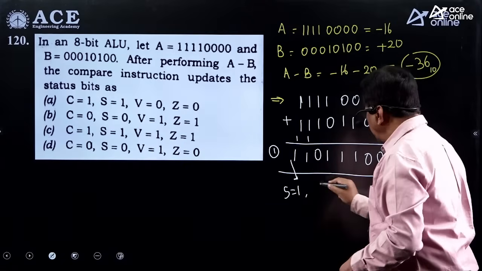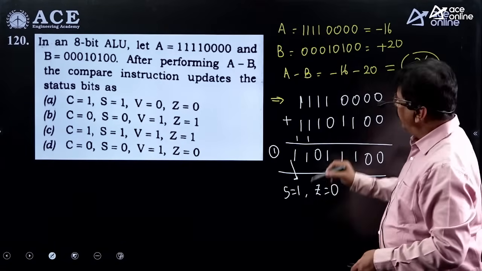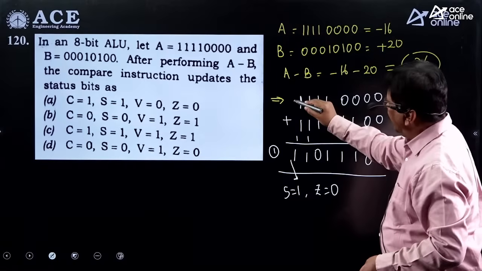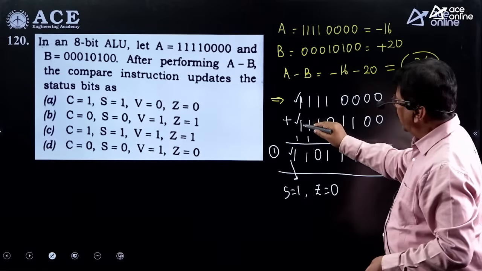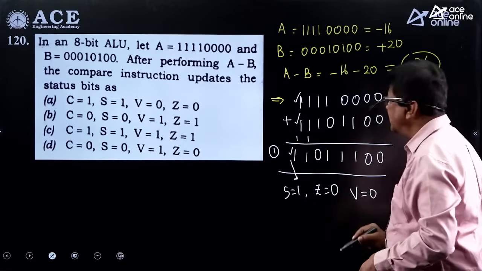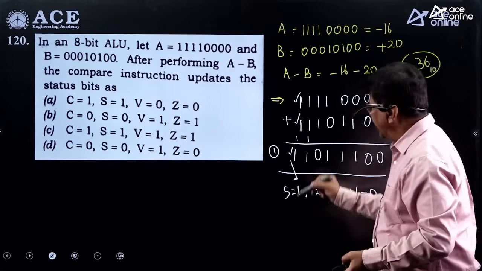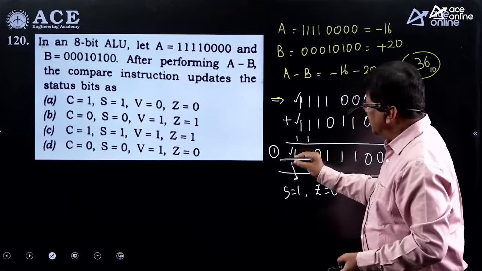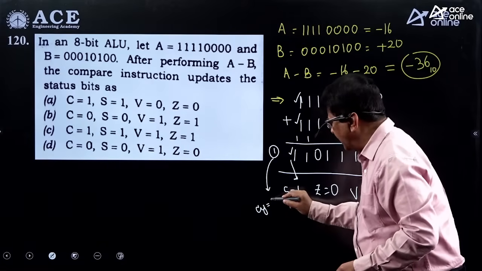As the result is not equal to 0, zero flag is equal to 0. And then what about the overflow flag? Two negative numbers are added and the result is negative. Negative number, result is negative. Hence, there is no overflow. Overflow flag is 0. And also, what is the other flag? Carry flag. Actually, in this case, we have to take this itself as the carry flag. So this itself is carry flag.